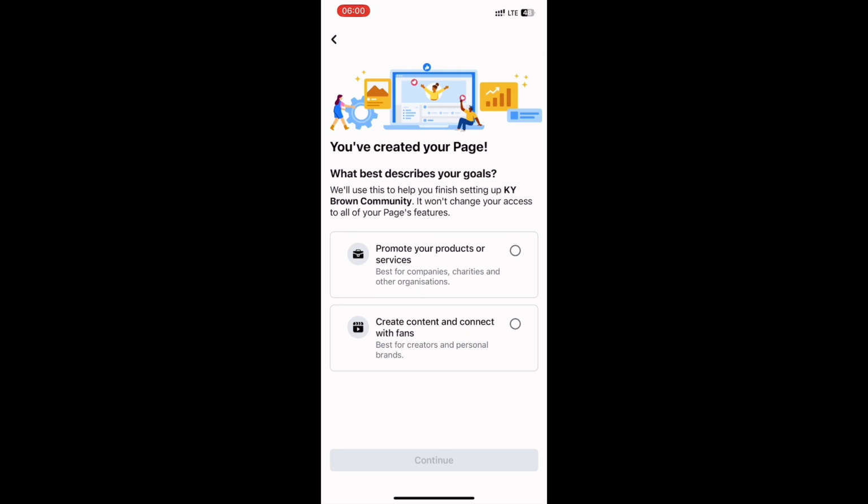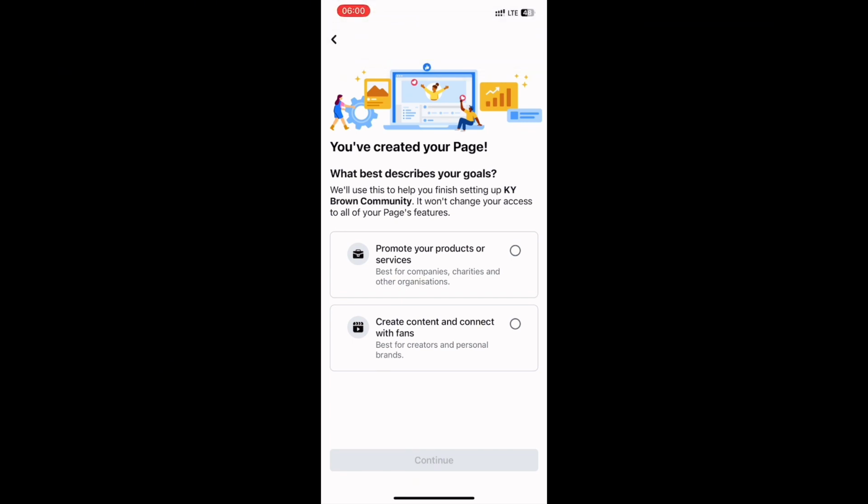Now, if you check on top of that page, they say you have created your page. Now they ask you a question: what best describes your goals? Furthermore, they say we will use this to help you finish setting up KY Brown Community. It will change your access to all of your page features.